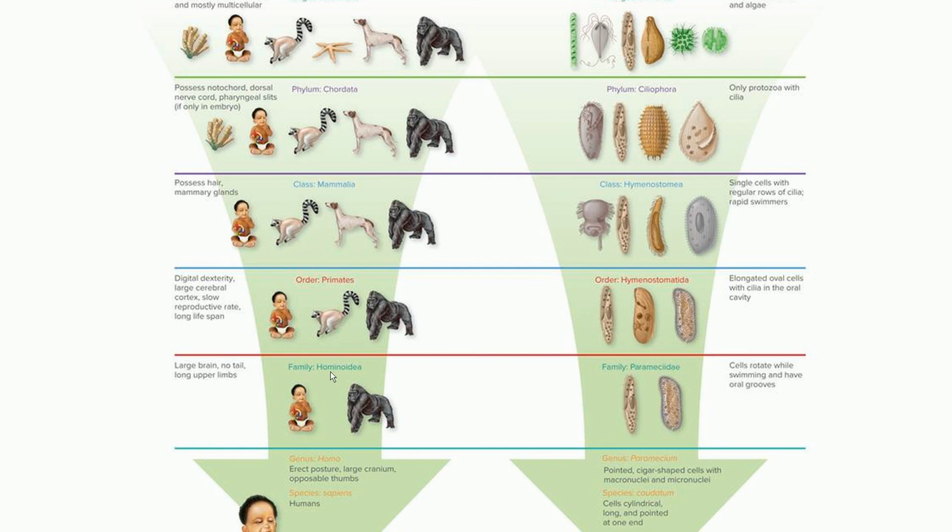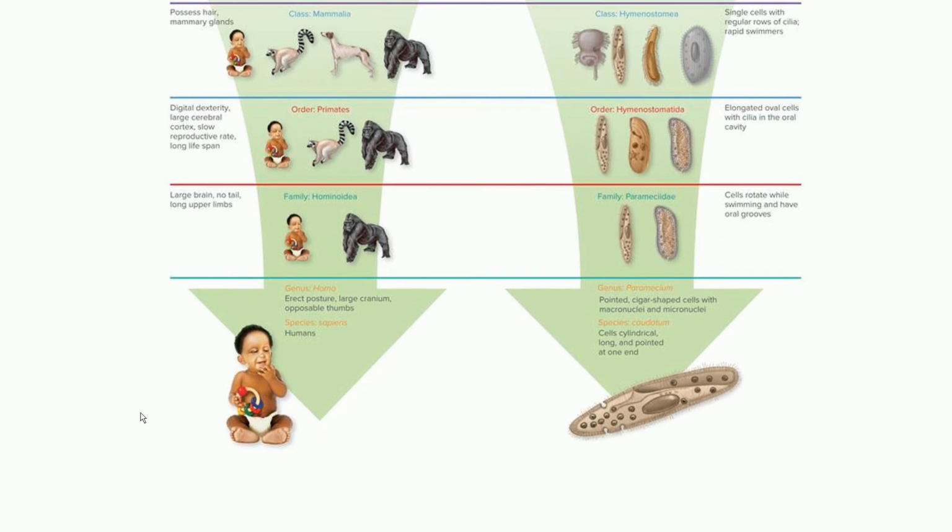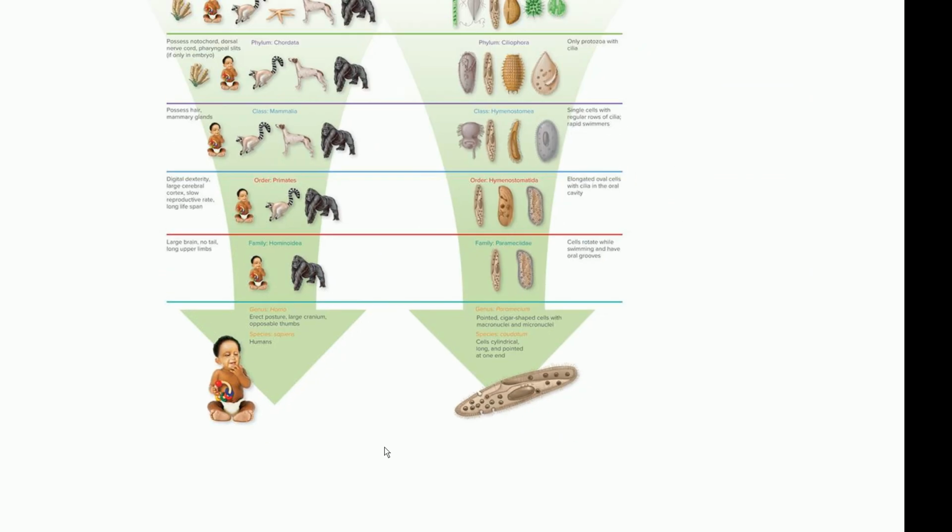Our family is Hominidae. Why do we belong to this family? Because we have a large brain, no tail, and long upper limbs. Our genus is Homo, because we have erect posture and a large cranium. Because of these characteristics, we belong to this genus. And our species is called sapiens. So our scientific name is Homo sapiens.